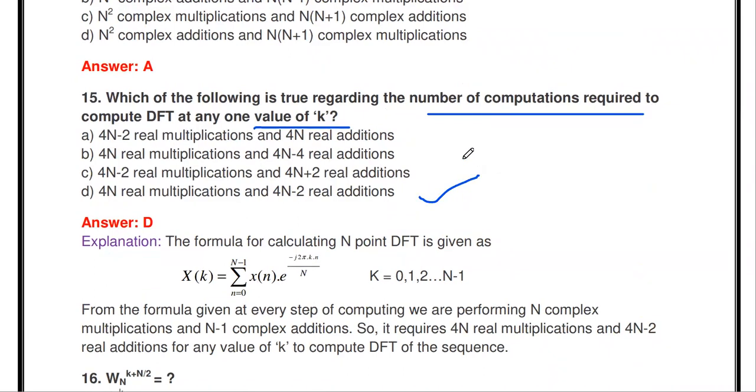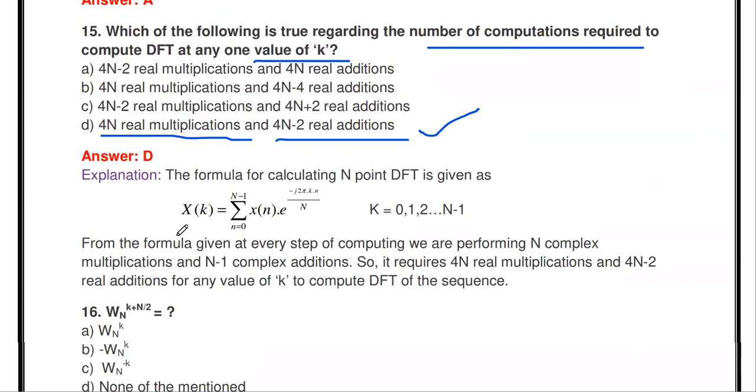Here, to perform it for any one value of k, 4N real multiplications and 4N minus 2 real additions are needed. So this is the answer. To compute X of k for any one value of k, 4N real multiplications and 4N minus 2 real additions are needed.